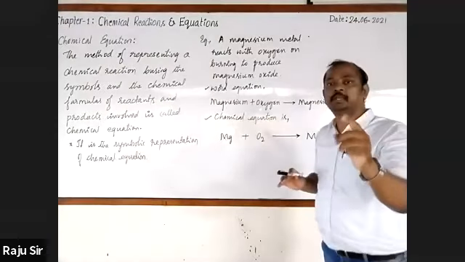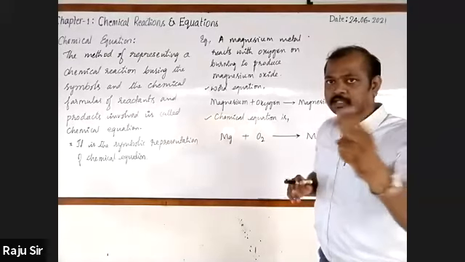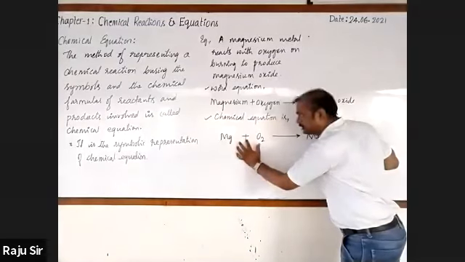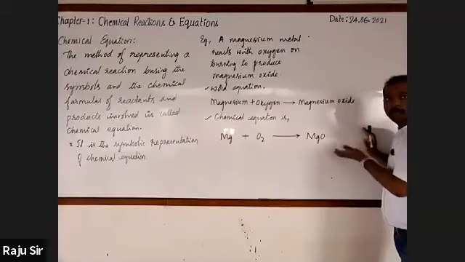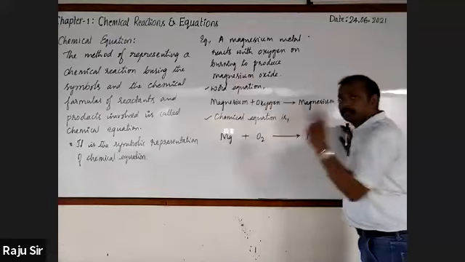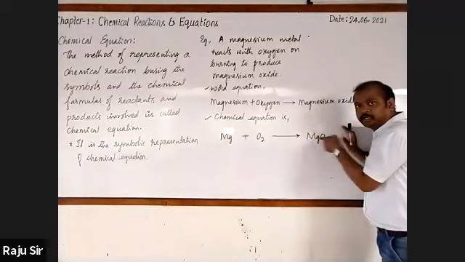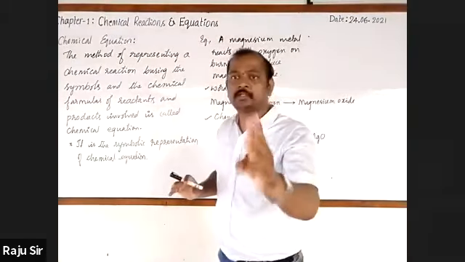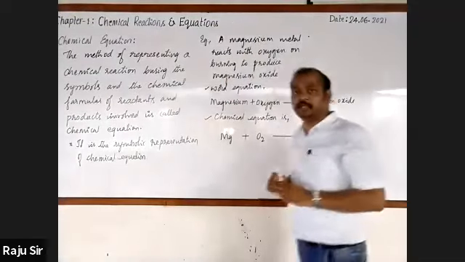This is one of the characteristic features. Second, the reactants are separated by the plus sign. If more than one product is there, they are also separated by a plus sign. Third is the arrow mark. The head point indicates the direction in which the chemical reaction is taking place. These are the three important characteristic features of chemical equations.